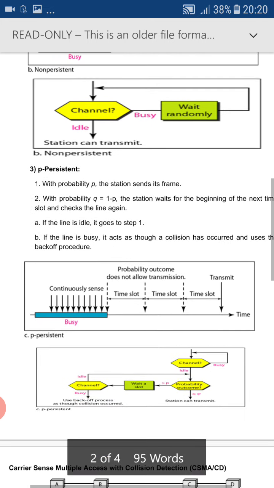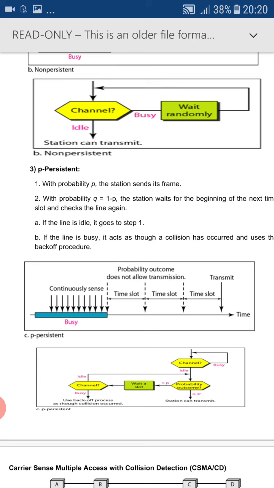Now the third one is p-persistent. You can just observe the diagram of p-persistent. Initially, the node will sense the medium. It will sense the medium until the medium is idle. Once the medium is idle, the node will not immediately start the transmission of data.